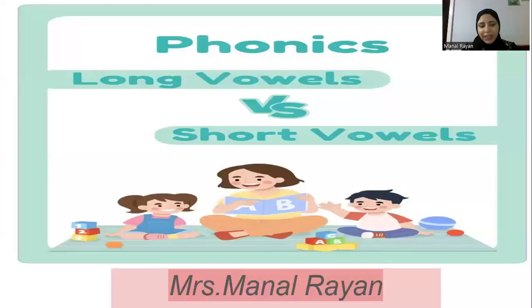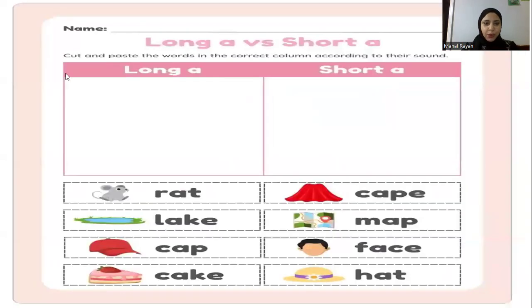Okay. At first, let's revise that we have 5 vowels: A, E, I, O, U. They can be short or long. Let's answer these exercises. At first, long A, short A. Short A sounds ah. Long A, A. Yes, let's read the words and sort them.